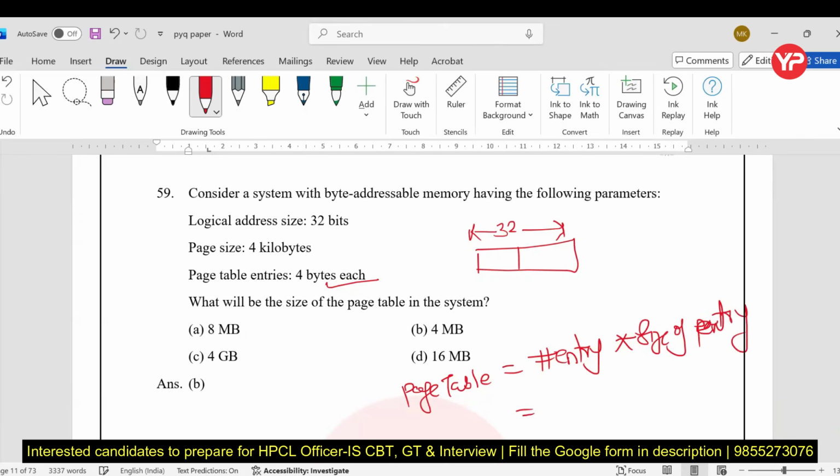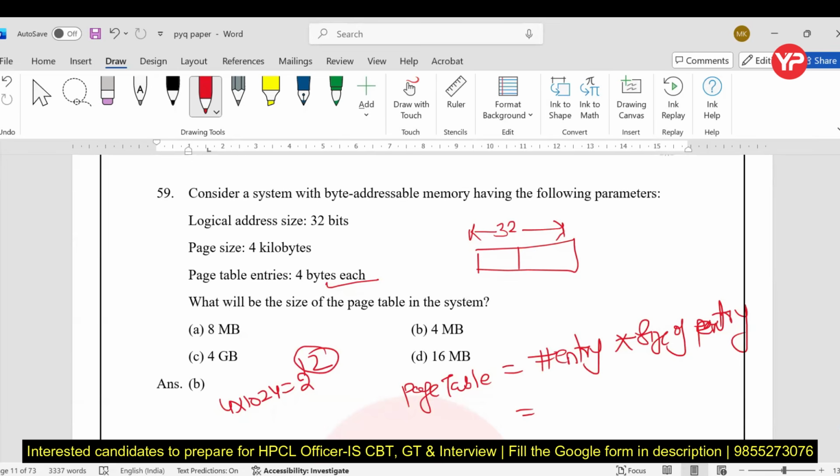Fine. So if you multiply it, what is the page size? The size of each page is 4 kilobyte. 4 kilobyte means 4 into 1024, which is 2 to the power 12. So we require 12 bits for this part.